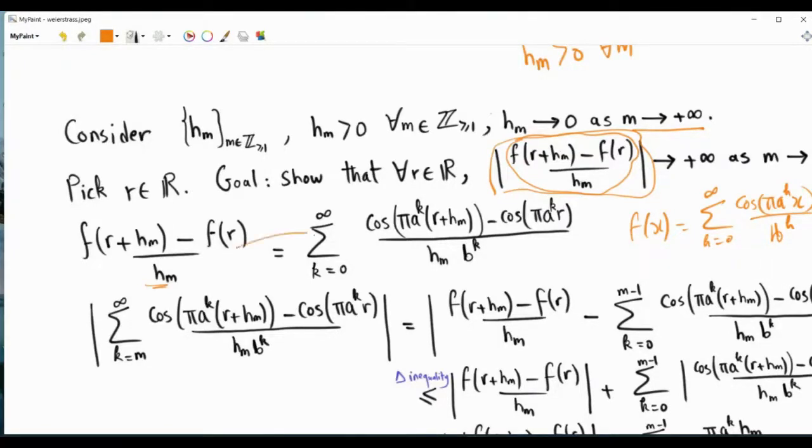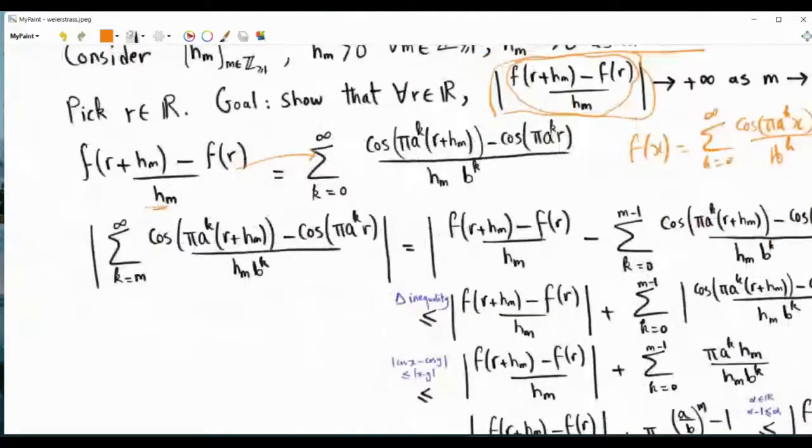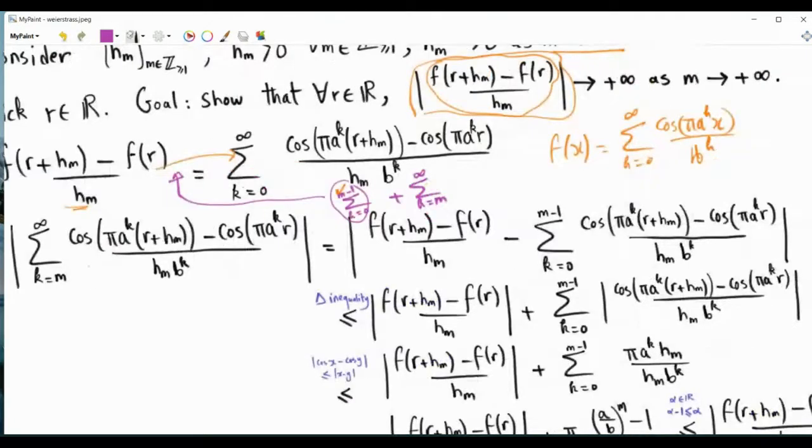Then we will split this into a summation from 0 to m minus 1, and a summation from m to infinity. Then we will take this summation and move it to the other side. So now we have the summation from m to infinity is this quantity minus the summation from 0 to m minus 1, and then we will take the magnitude of both sides.